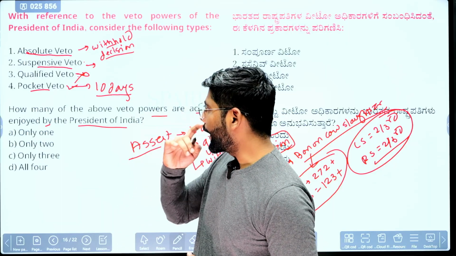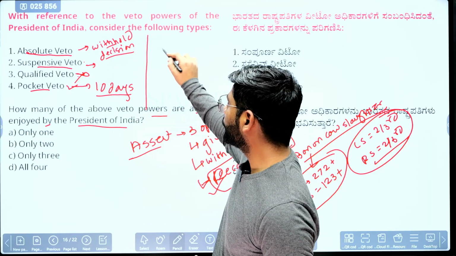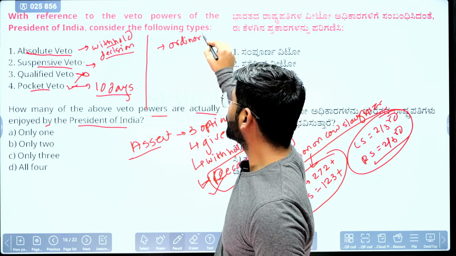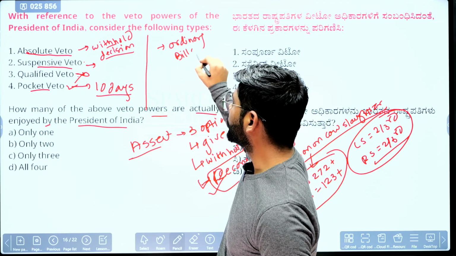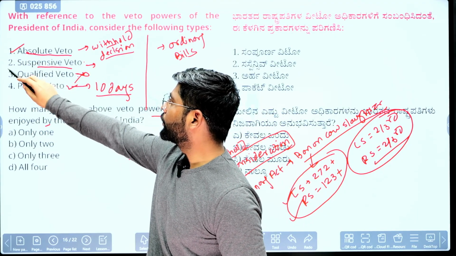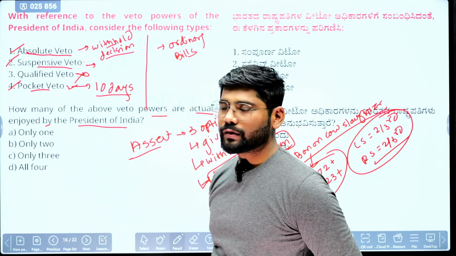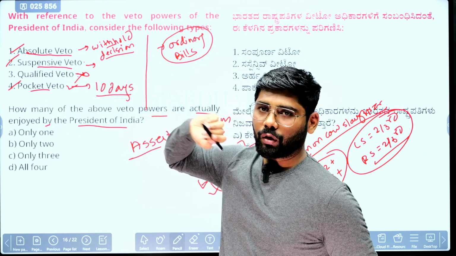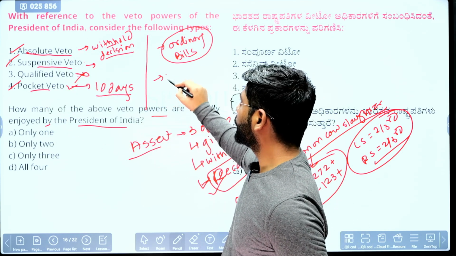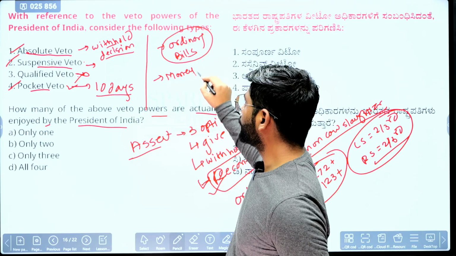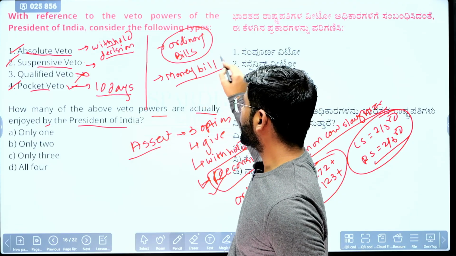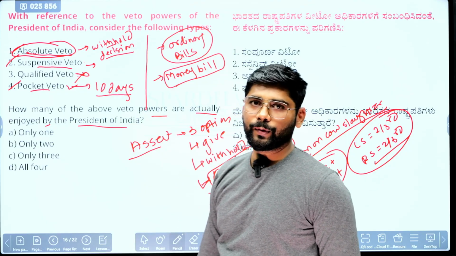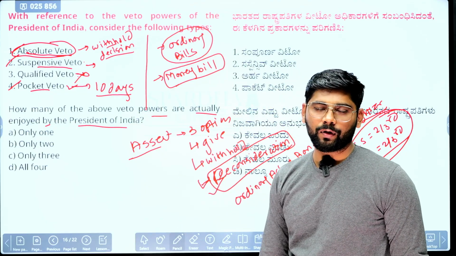Again, when it comes to veto power, it can be exercised only on ordinary bills. For ordinary bills, the president can exercise all three kinds of veto: absolute, suspensive and pocket. When it comes to the money bill, the president has only one option, the absolute veto. He can either withhold or give his assent. He cannot return it for reconsideration.